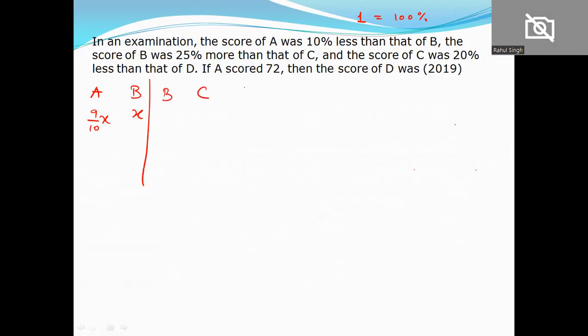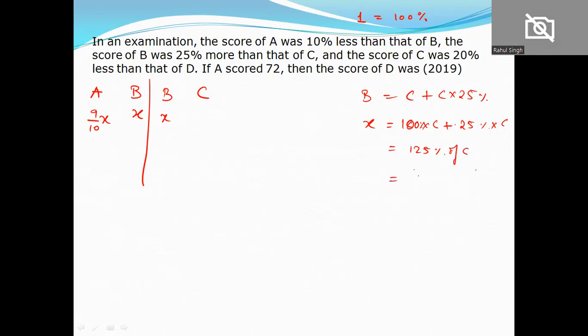B and C. Now B we already know is x. The score of B was 25% more than C. This is what has been stated. Okay, now B is also x. Let me take C as 100% here. 100% of C plus 25% of C, so this becomes 125% of C.